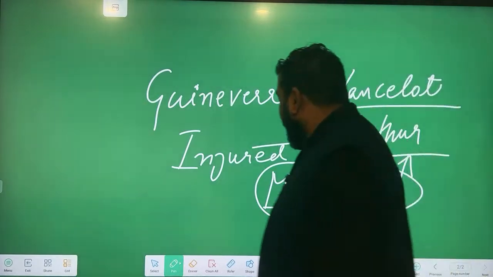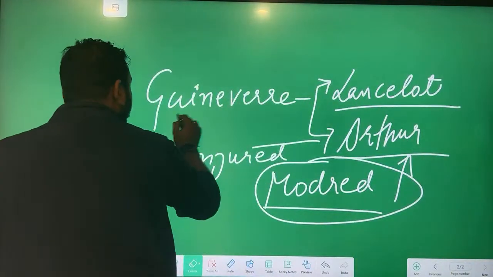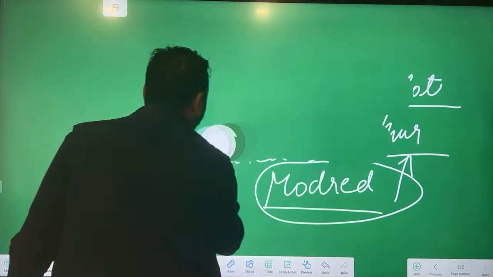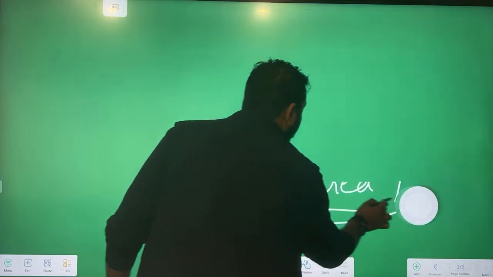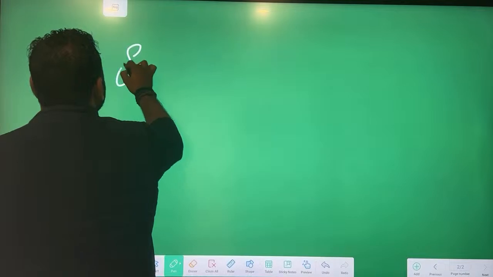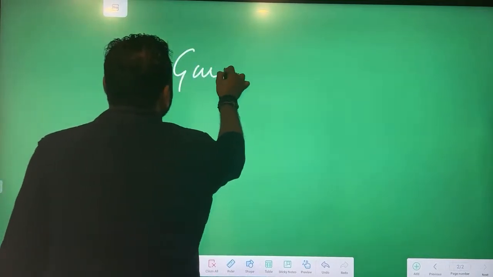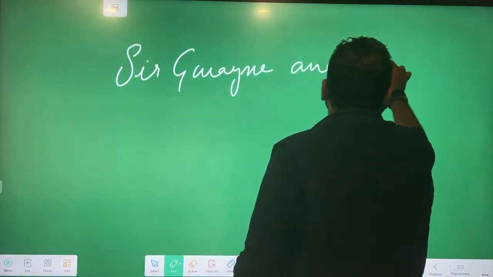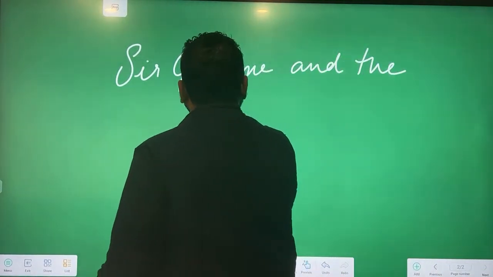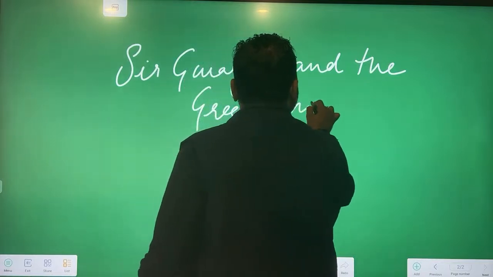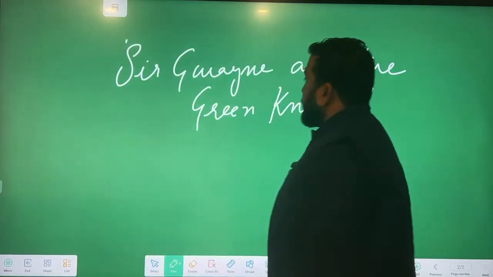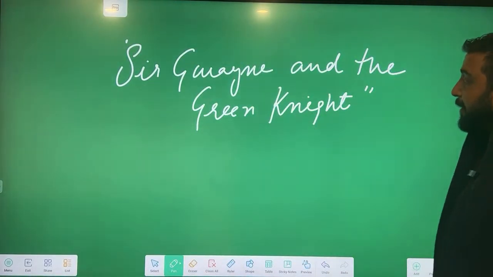There is another story, Sir Gawain and the Green Knight. I'll read this for you. There is another story we have from the Arthurian cycle. For my own double JRF preparation, I read 20 plus stories. Sir Gawain and the Green Knight. This is again a famous story dealing with the round table.